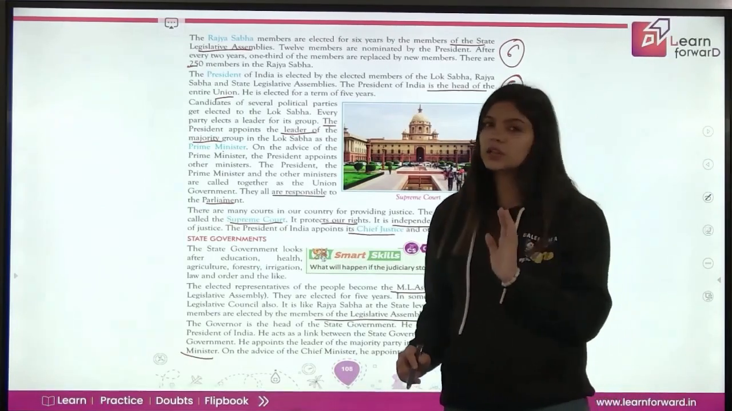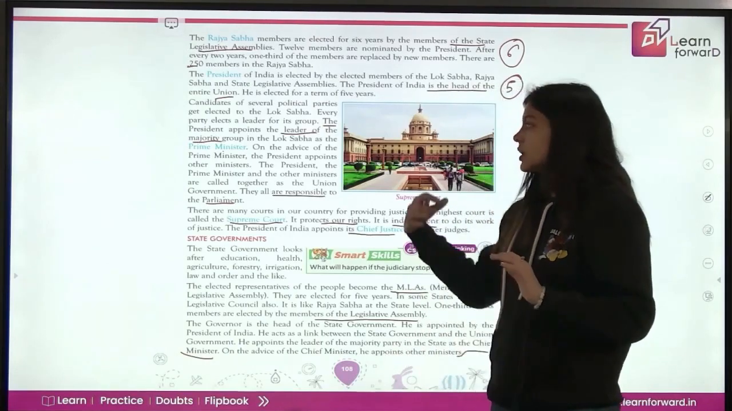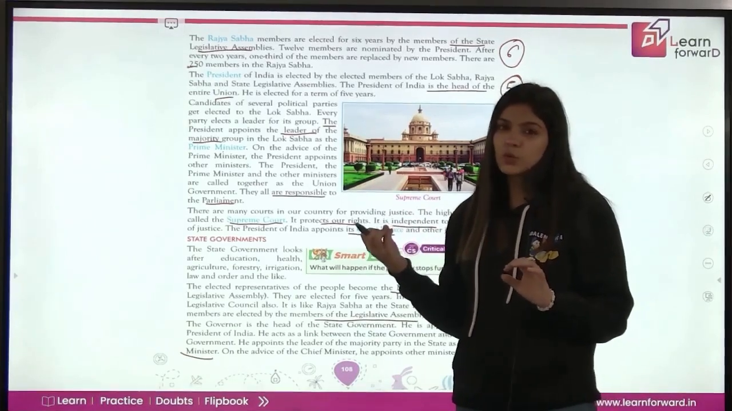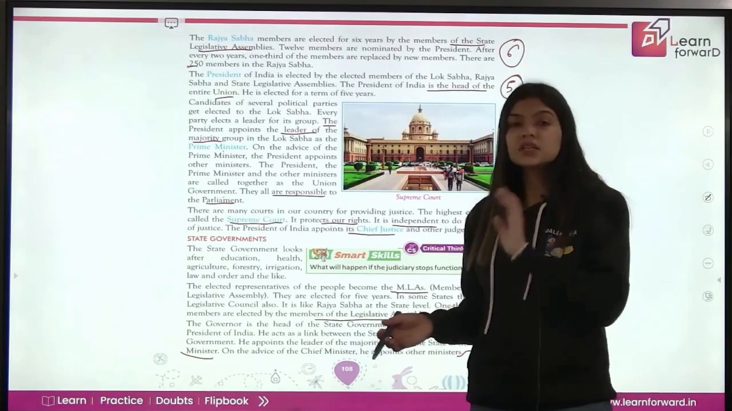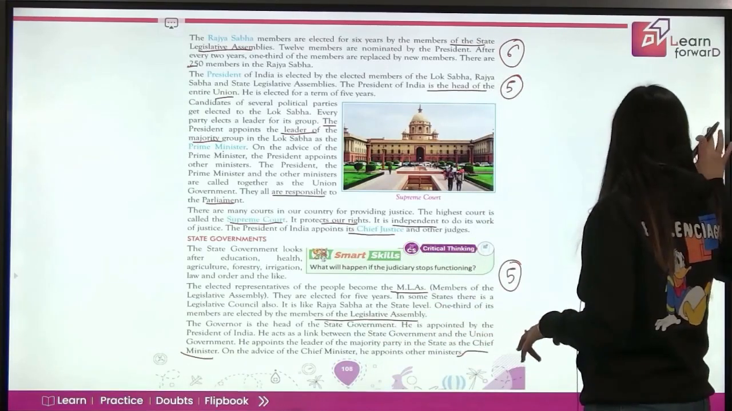Now on the advice of chief minister, he appoints other ministers. So after taking the advice of the chief minister, he appoints the other ministers. So you can see central level पे president prime minister की advice लेके दूसरे ministers को appoint करते हैं, और इसी तरीके से state government में governor chief minister की advice लेके दूसरे ministers को appoint करते हैं.